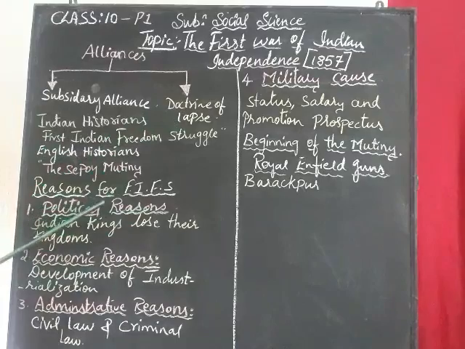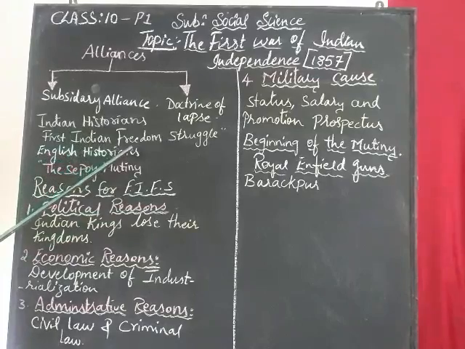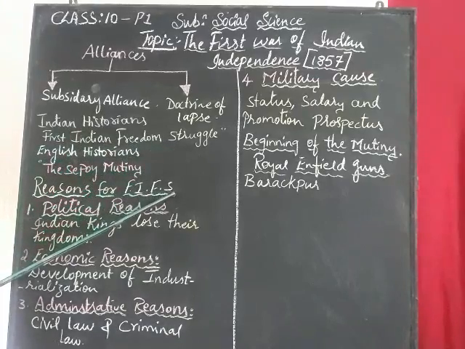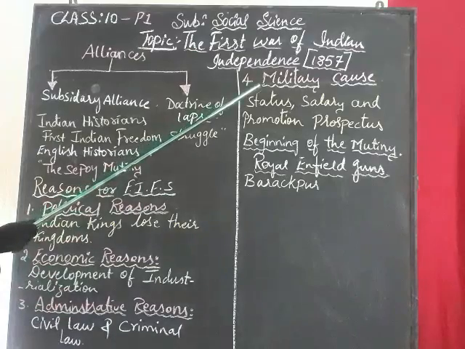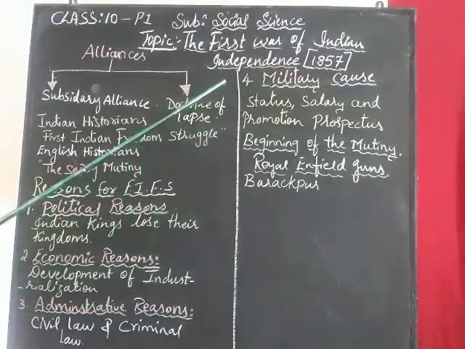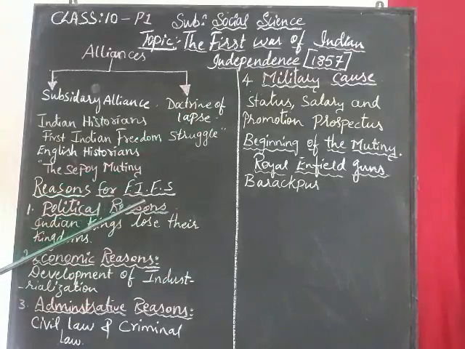I have used a short form for the first Indian freedom struggle, so I have written FIFS. Okay children, now let us see the reasons. Number one is the political reason. Second, economic reason. Third, administrative reason. Fourth is the military cause. So first let us go to the reasons of the first Indian freedom struggle.